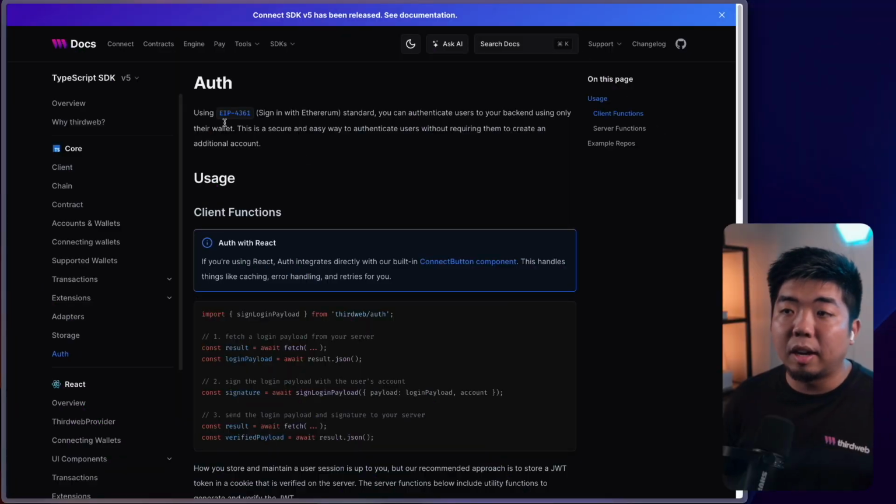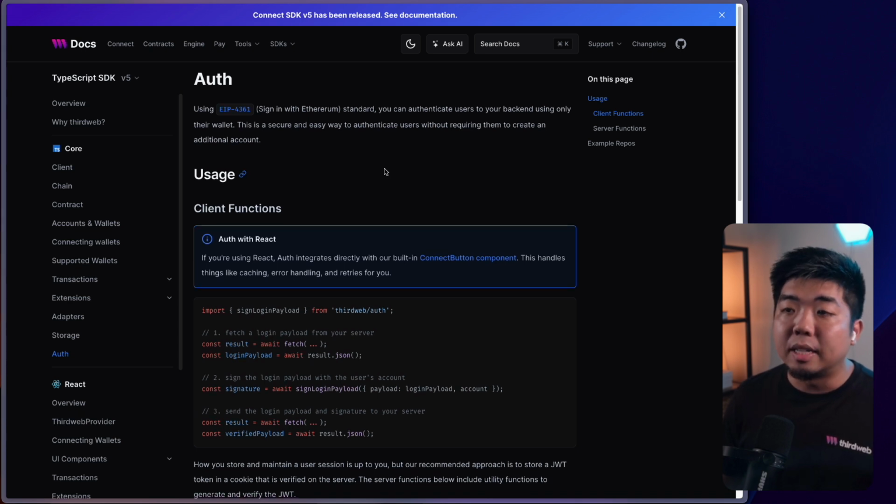So I'm on my computer here. I'm in the Auth section here of our documentation. We'll link this down in the description below if you want to check it out. But you can see here, Auth is using EIP or ERC-721, which is the sign-in with Ethereum standard.